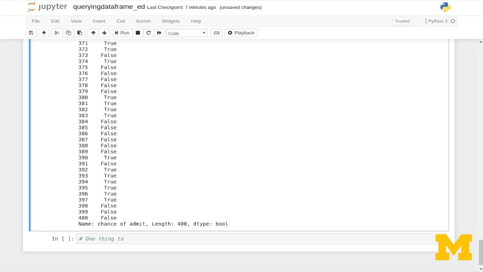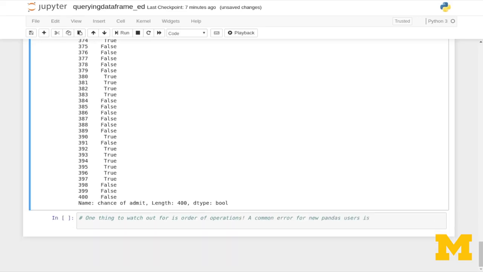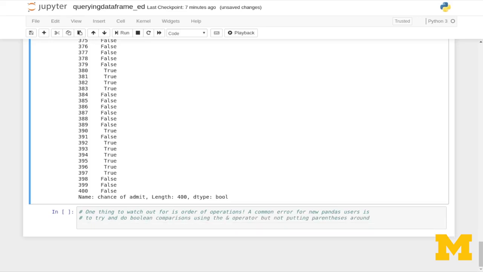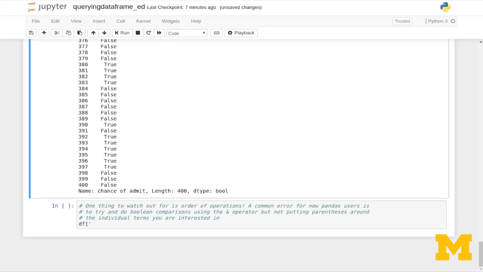One other thing to watch out for is the order of operations, and this gets me regularly as well. A common error for new Pandas users is to try and do Boolean comparisons using the ampersand operator, but not putting parentheses around the individual terms you are interested in. So we could just write what we wrote before, but this time without parentheses.